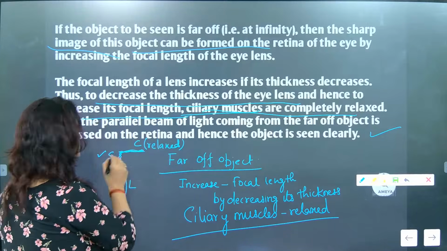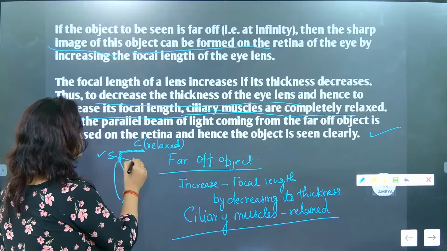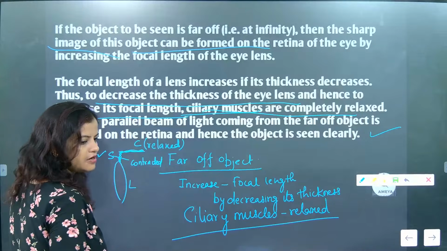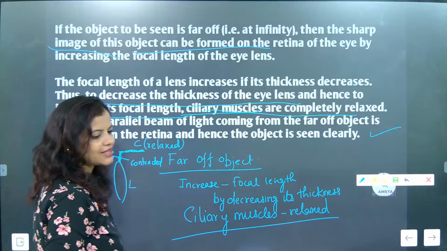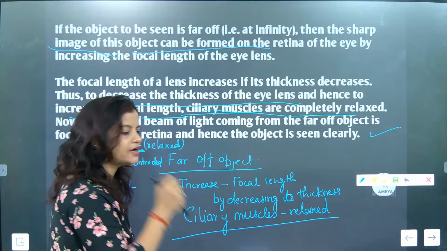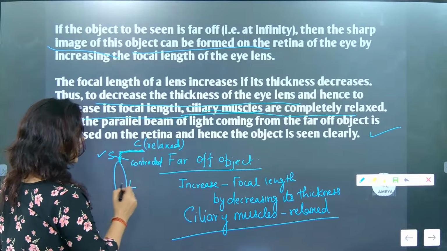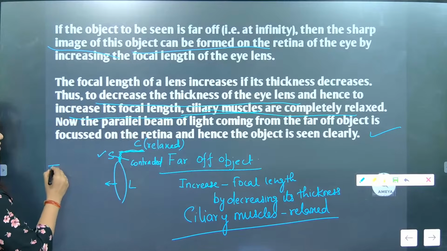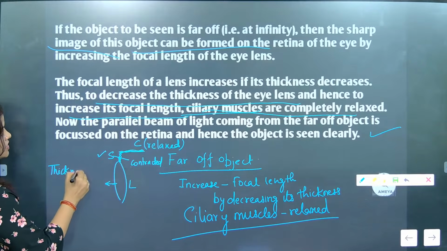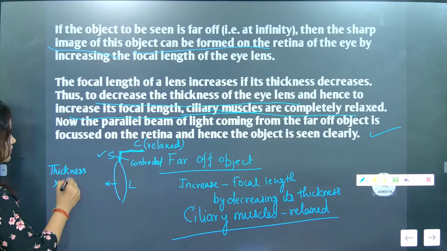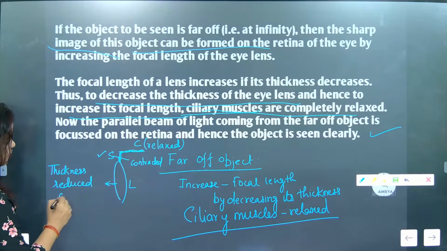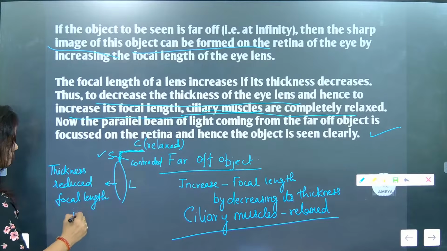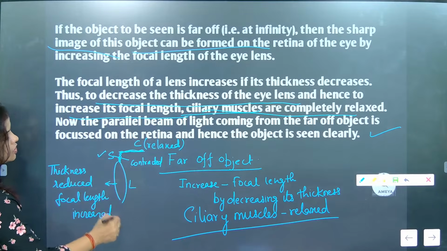Now if the ciliary muscle is relaxed, the suspensory ligament will be contracted. And the suspensory ligament being contracted means the thickness of the lens will be reduced. Thickness reduced means focal length increases. Come on, draw this and note down, children.